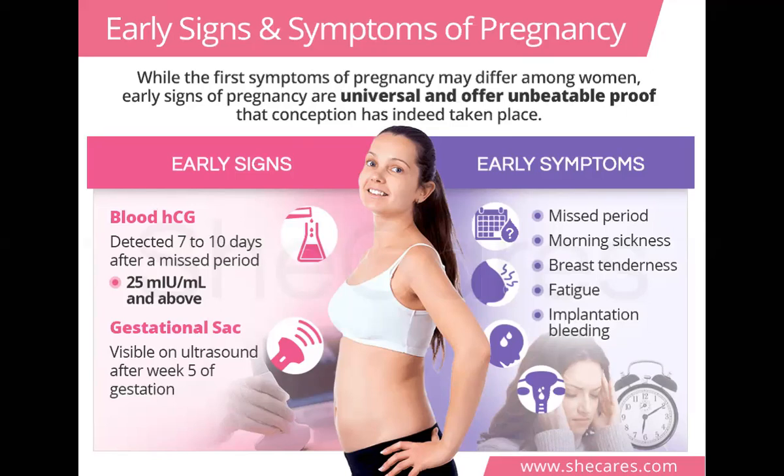In early signs, the blood HCG level and UPT test are positive, and ultrasound shows 5 weeks of gestation. Other signs may be in place, like Hegar's sign, Palmer's sign, and Piskacek's sign.